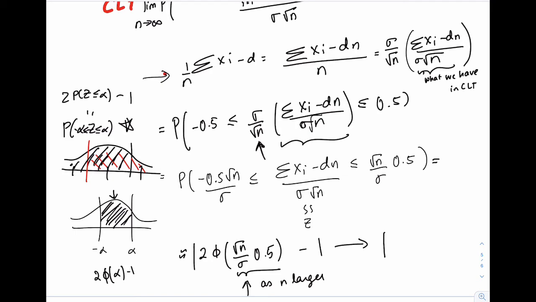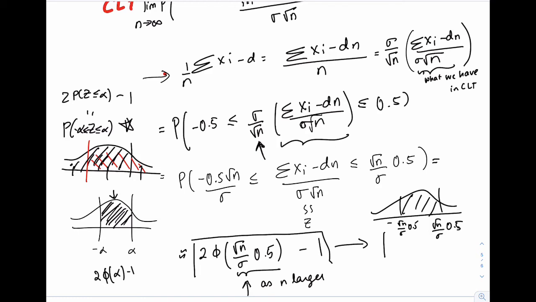So what is this pictorially? In the picture, this is the region between square root n over sigma times 0.5 and minus square root n over sigma times 0.5. This is the whole shaded region. And what do you know? As n goes to infinity, what happens to the right and left boundaries of the shaded region? They go further and further apart, and that probability does go closer and closer to 1.